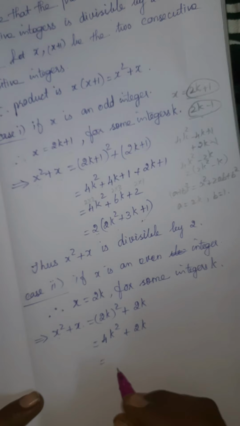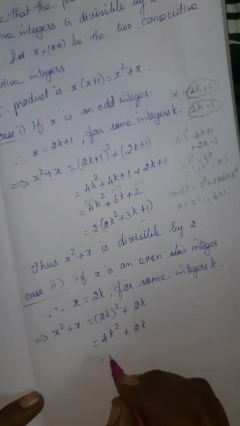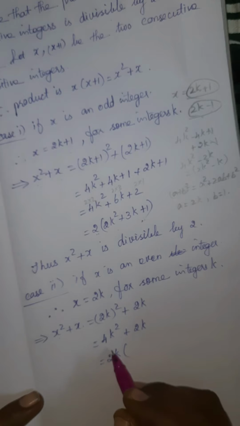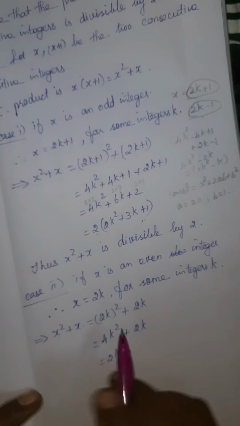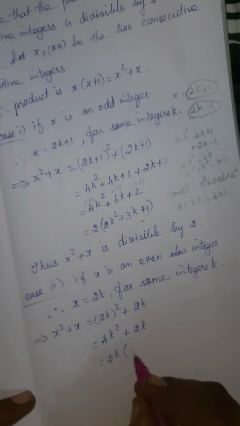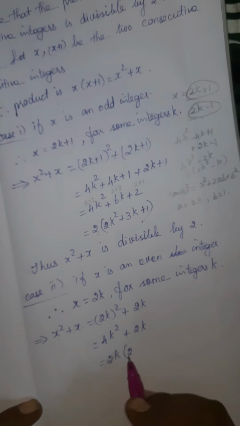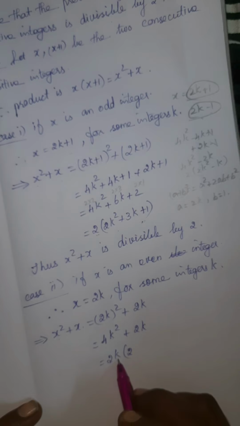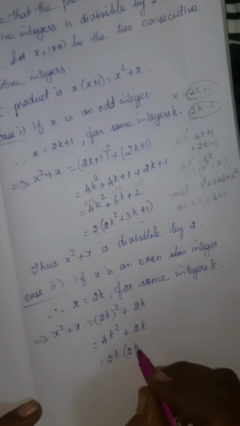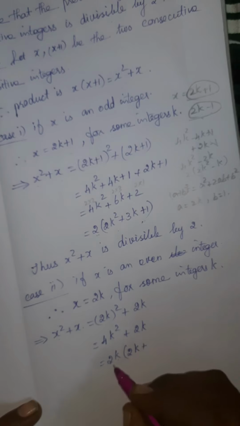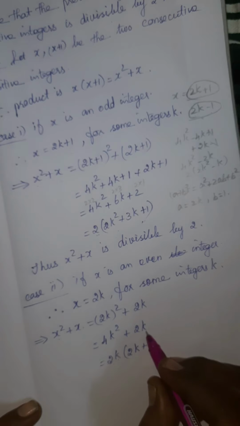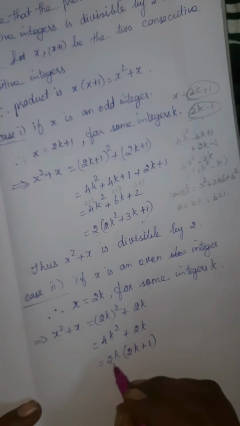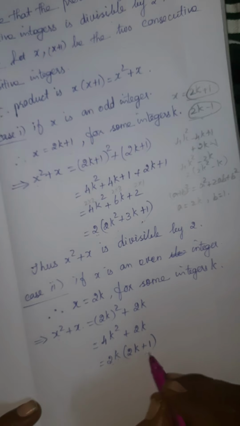Okay, in this we can take the 2 commonly outside. Also this k is common. So what is remaining here? Here 4 you can write as 2 into 2. So we can take the 2 inside the bracket. Then in this k square we took the k out. So remaining k plus 2k we took it out. So what is left out in the second term? 1. Here we have the product, no? So 2k into 1 is 2k, you will get it.